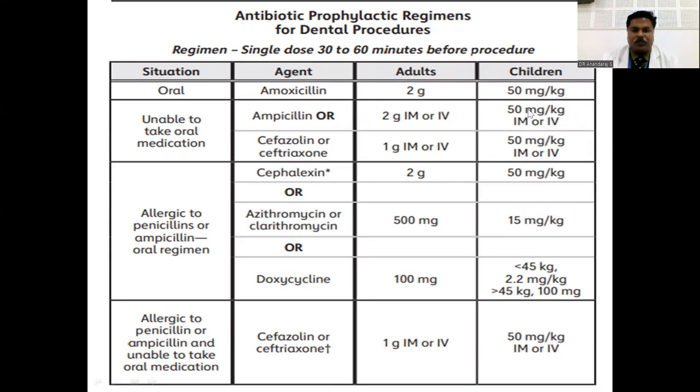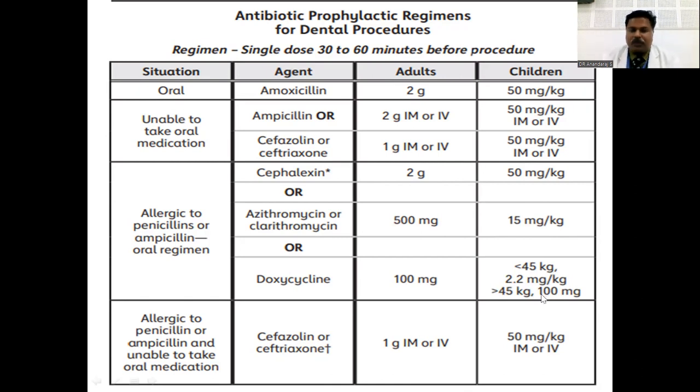The only doses you need to remember are azithromycin and clarithromycin, 15 milligram per kilogram body weight, and for doxycycline, if less than 45 kilogram, it is 2.2 milligram per kilogram body weight, and if more than 45 kilogram, it is 100 milligram, the adult dose. So it is easy to remember.